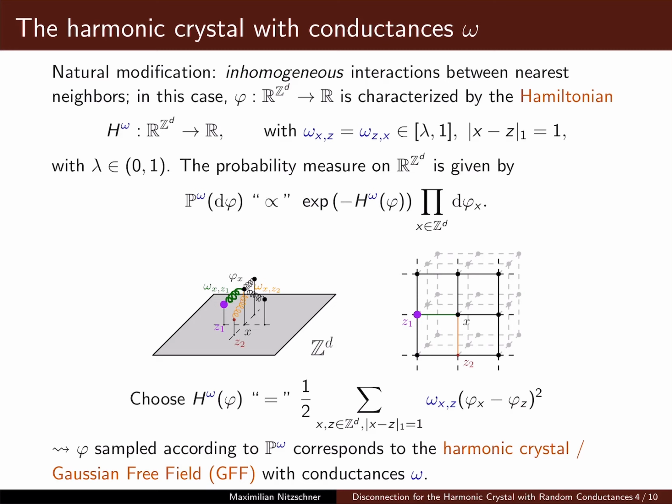Okay, so if we do this, then the Hamiltonian that we obtain in this way will also take into account that the same height difference between neighboring lattice sites may actually amount to a different contribution to the total energy depending on the interaction strength. So what we obtain is a modification of the GFF, which we will call the harmonic crystal or GFF with conductances omega. And here the terminology conductance comes from random walks on networks, but what one should really think of here is interaction strength or spring constants between neighboring lattice sites.